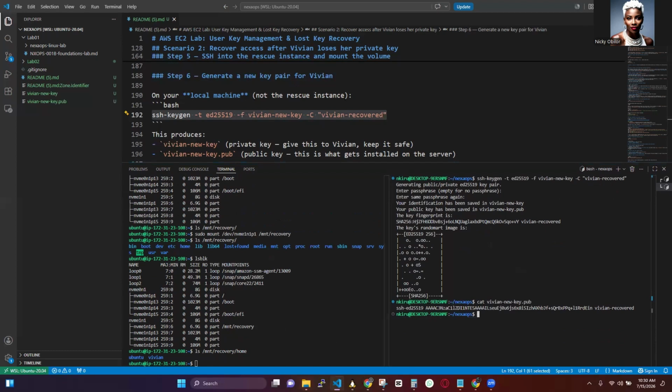And we are going to create the .ssh folder. If you didn't do the previous lab with us, you can go ahead and do that. But because we already did that, let me just go ahead and still do that.